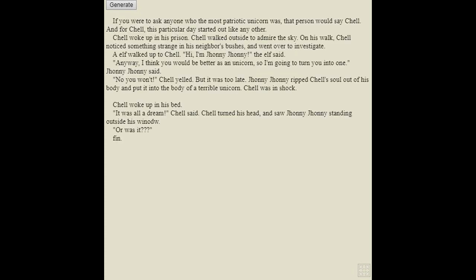So this generates stories. If you were to ask anyone who the most patriotic unicorn was, the person would say Shell. For Shell, this particular day started out like any other. Shell woke up in prison. It's very particular. Shell walked outside to admire the sky. On his walk, Shell noticed something strange in his neighbor's bushes and went over to investigate. It was a very relaxed prison. An elf walked up to Shell.